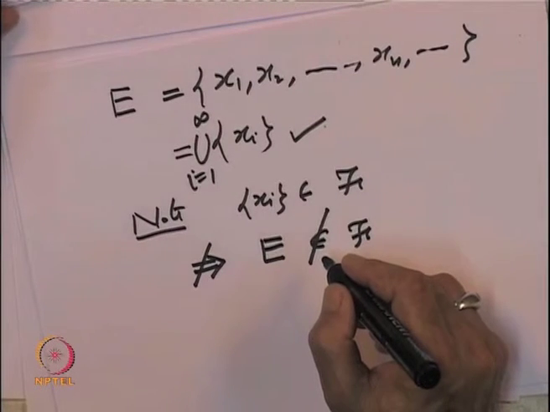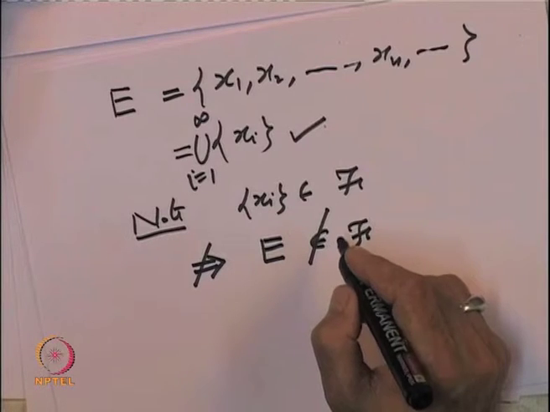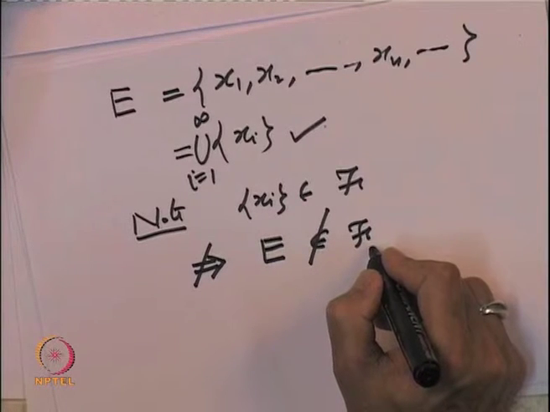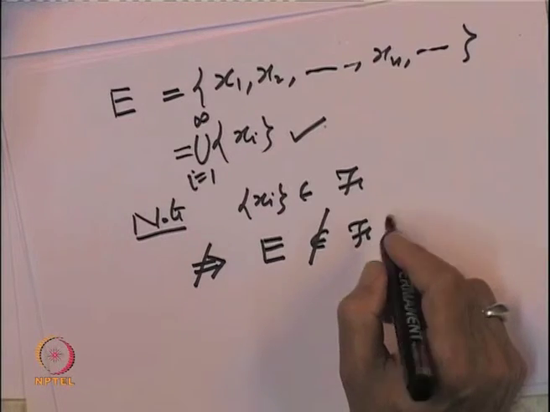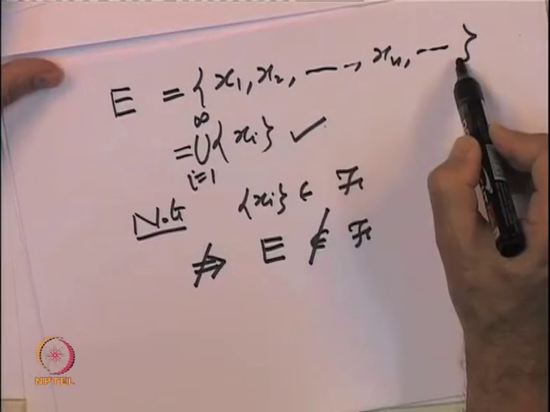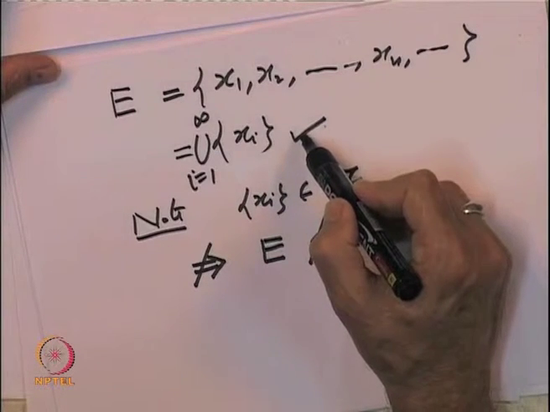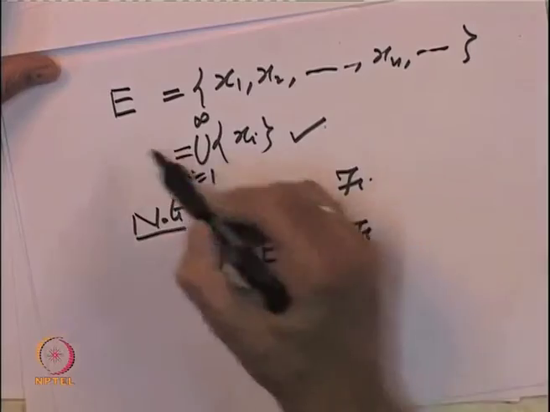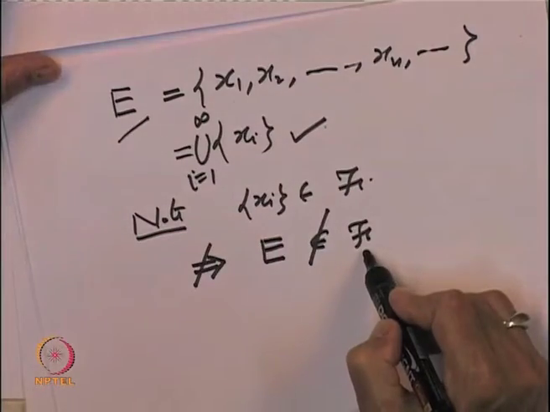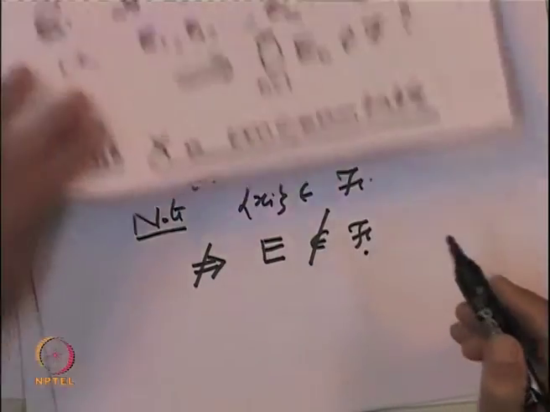Because if E has to belong to this collection F, E should be either finite or E complement is finite, and both of them are not true. So, basically if I take a set E which is countably infinite, then it is a countable union of elements of F and it does not belong to F.